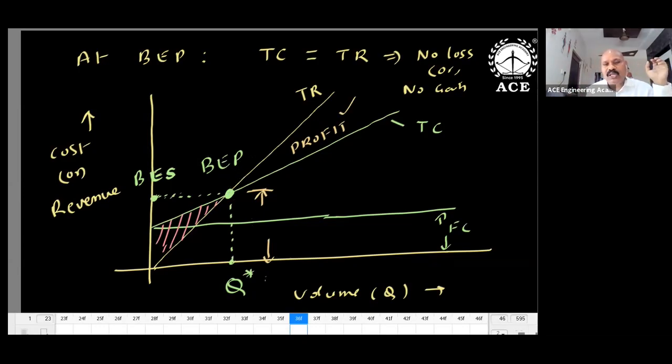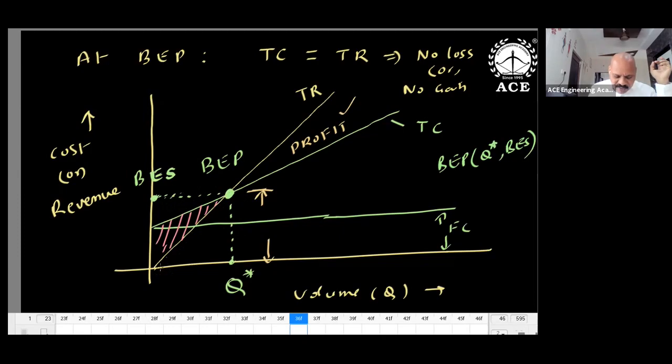So what is the X value for the break-even point? Q star is the break-even value. So BEP is nothing but Q star comma BS. Are you getting my point here? The X value is Q star. What about the Y value? BS, break-even sales. So Q star is the break-even quantity, and the sales related to that break-even point is nothing but break-even sales.